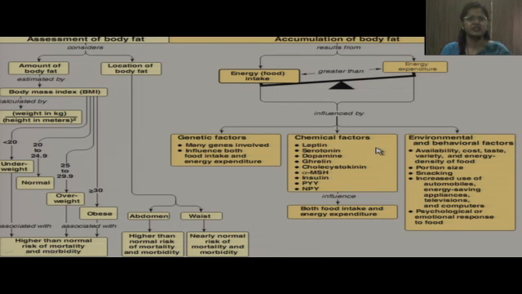Certain chemical factors, like certain hormones and neurotransmitters, like leptin, serotonin, dopamine, ghrelin, cholecystokinin, alpha-MSH, insulin, etc., also play an important role in body weight regulation. Besides that, environmental factors and behavioral factors are also important in regulating body weight, like availability, cost, taste, variety and energy density of food, portion size, snacking, increased use of automobiles, energy saving appliances, etc. Besides that, psychological and emotional response to food is also important in maintaining your body weight.